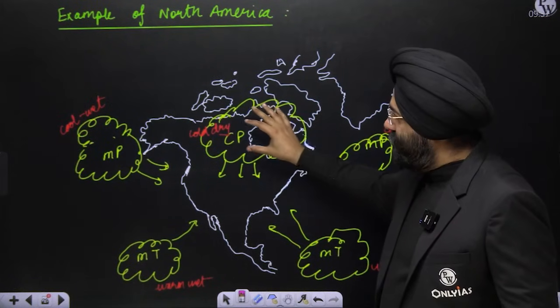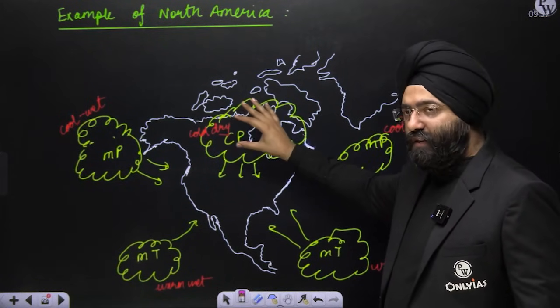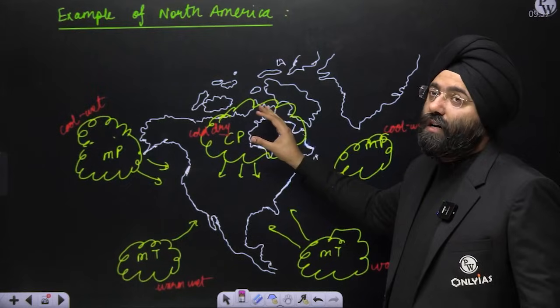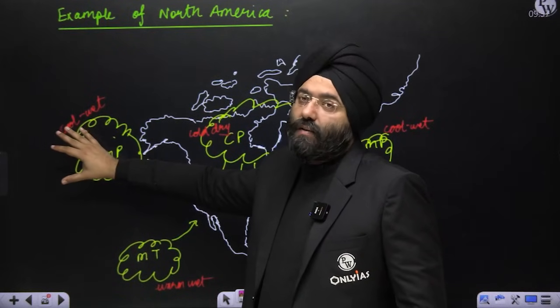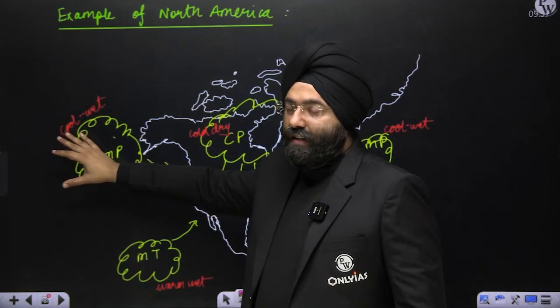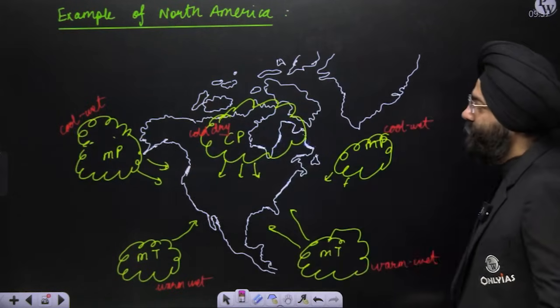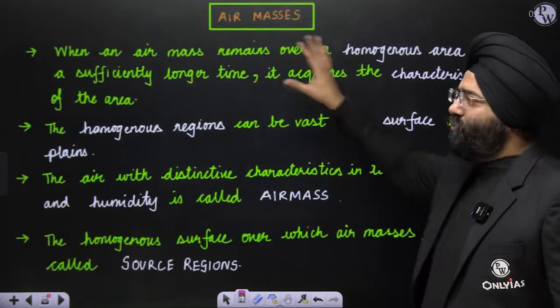Now, this air mass can be on top of a continent, as mentioned. That will be known as a continental air mass. It can be formed over an ocean also. It will be known as marine air mass. Yes, so we'll come to that, right? So let's come back here. We have understood what is air mass.